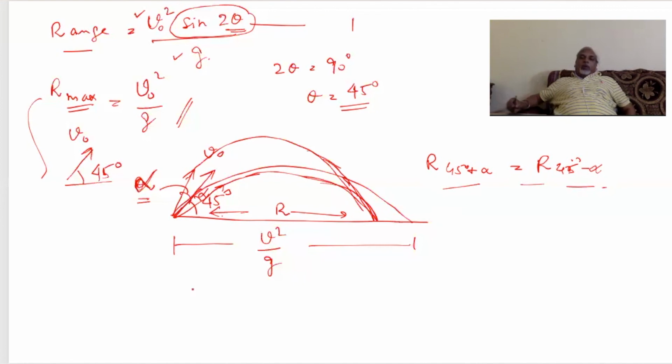Why? Because your R is V0 square upon g, correct? Here sin 2 into 45 degrees plus alpha.